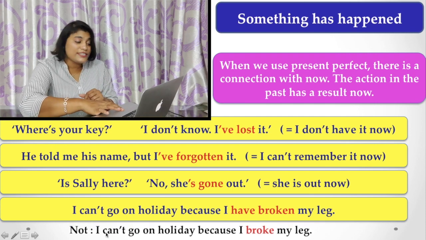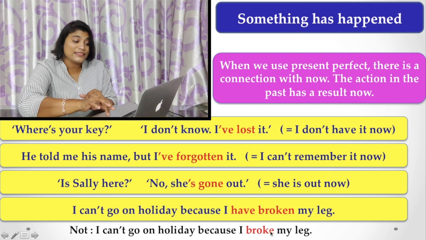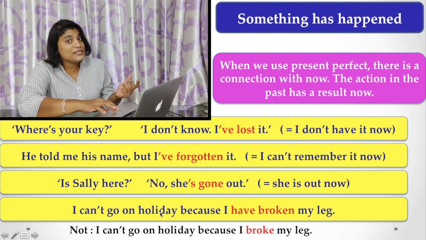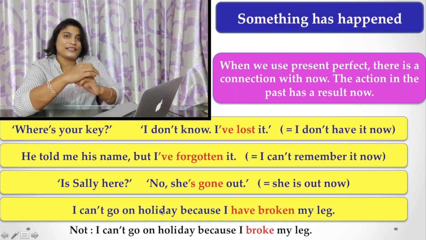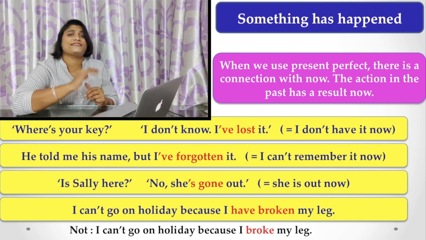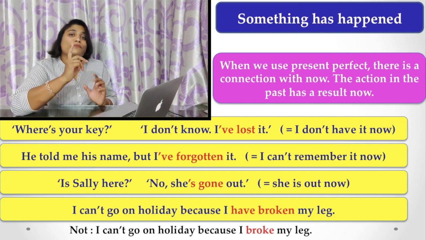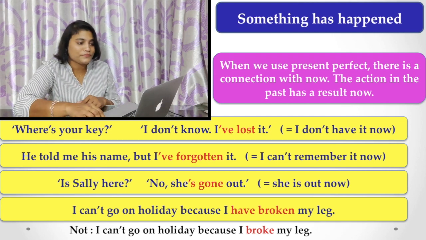That is, you don't say I can't go on holiday because I broke my leg. You do not use simple past tense here, because there is an action that happened in the past, but its result is still in the present. In all these contexts, you have to use present perfect tense.